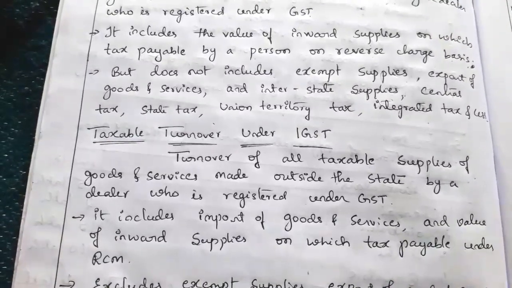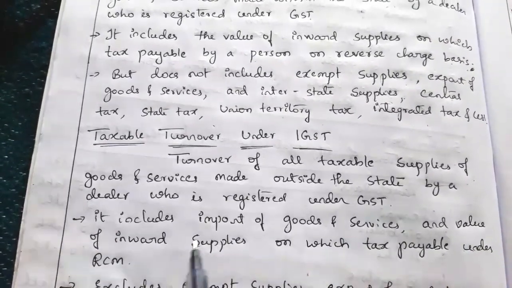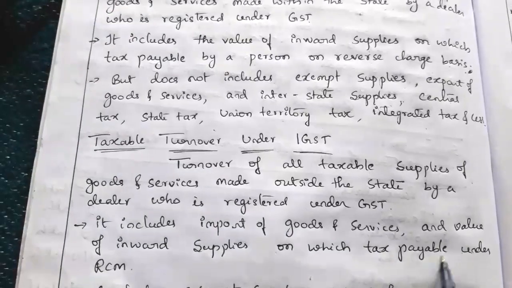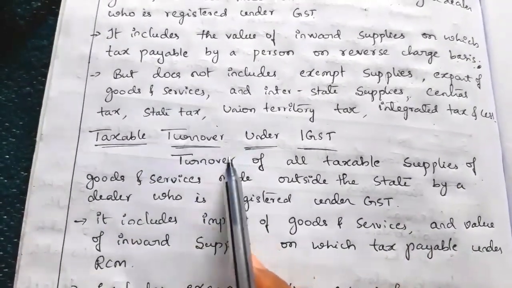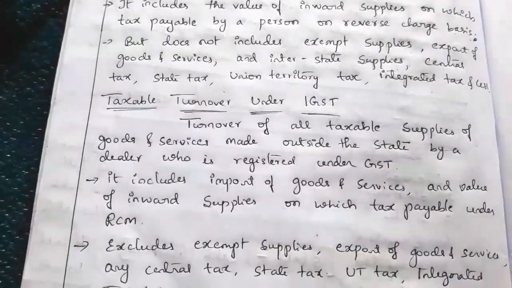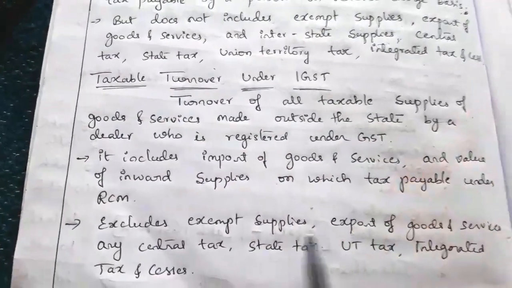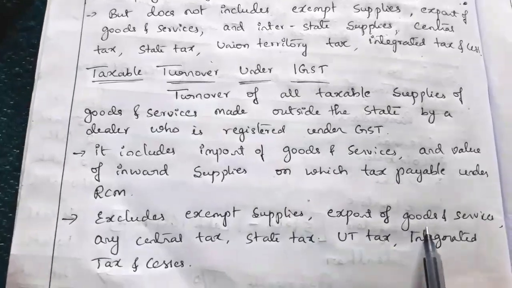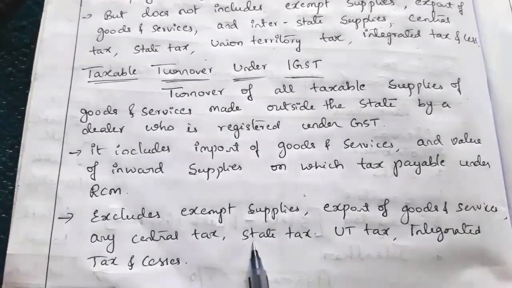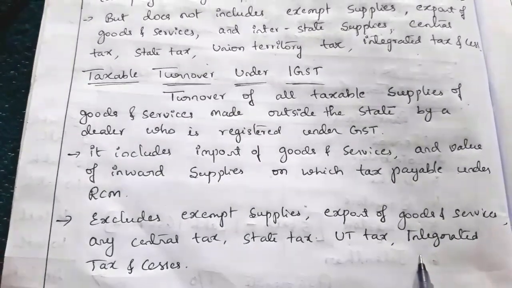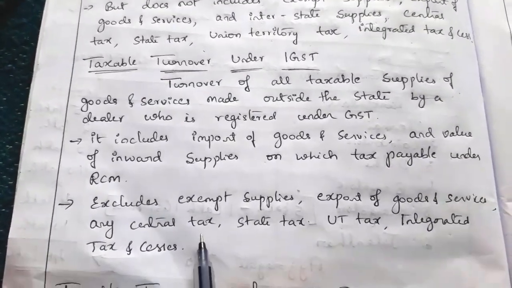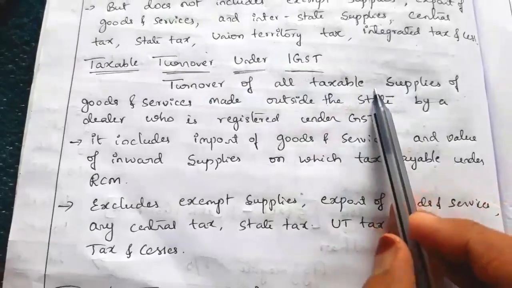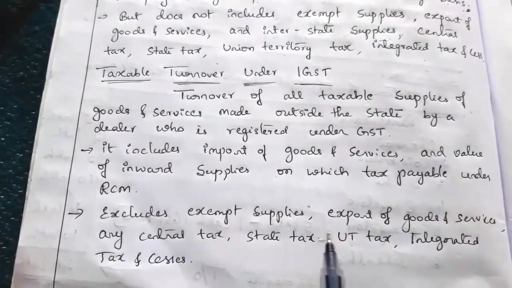So if there is such inward purchases or inward supplies, then that value should also be included under taxable turnover, meaning on that turnover they have to pay the taxes. But this turnover should exclude the exempt supplies, export of goods and services, or any central tax, state tax, UT tax, union territory tax, integrated tax and cesses. So here we have to include only the taxable supplies, not export or exempt.